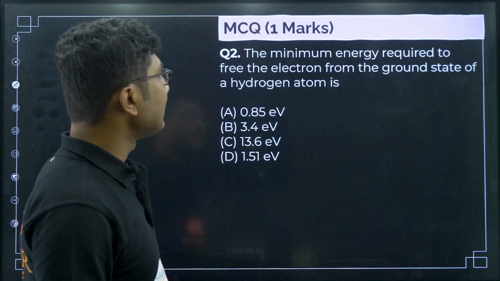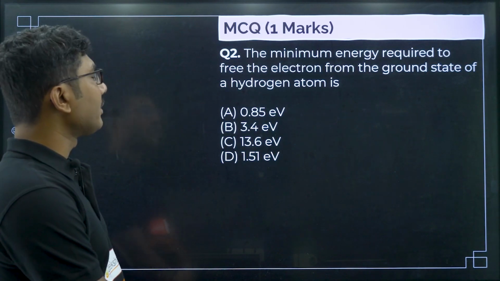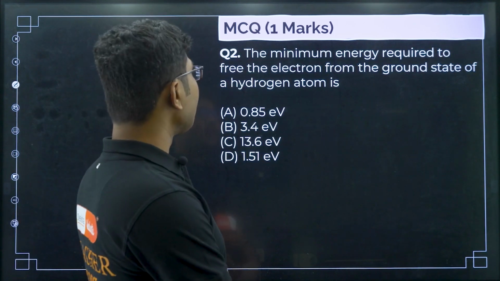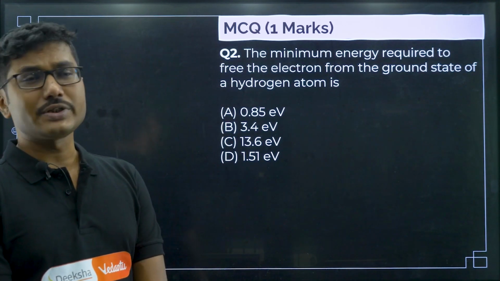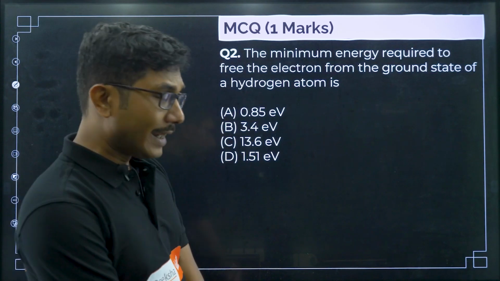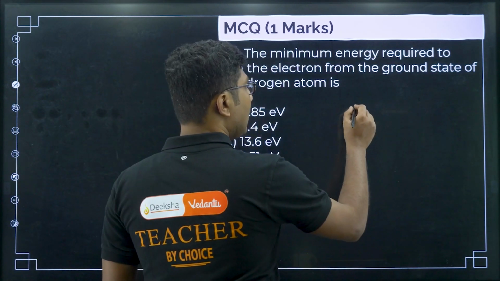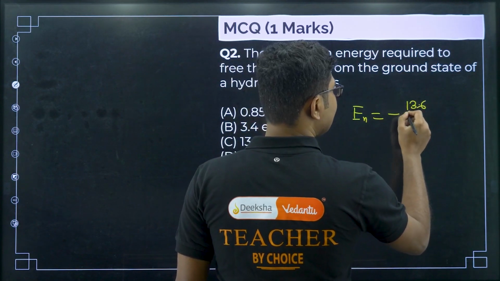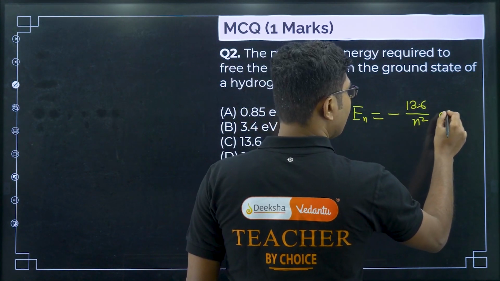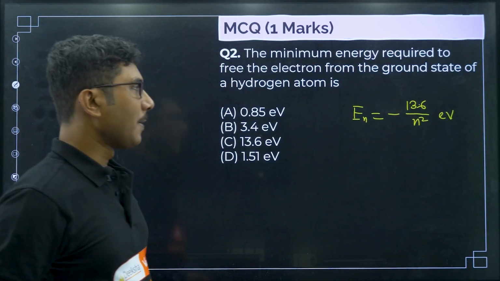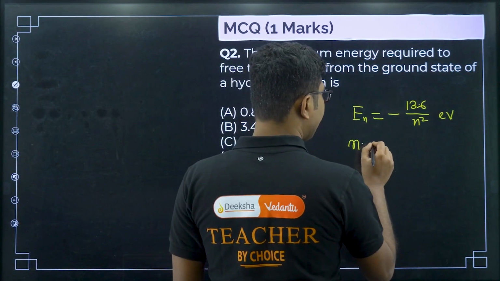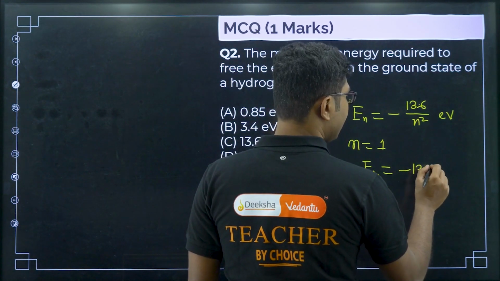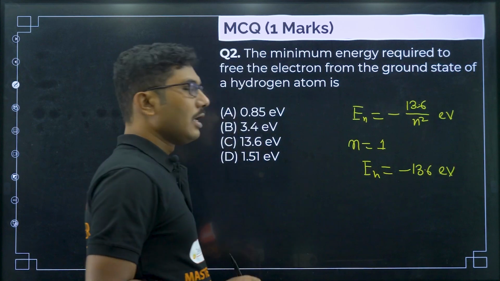Next question: the minimum energy required to free the electron from the ground state of the hydrogen atom. Ground state means we know that the energy En is given by minus 13.6 divided by n square eV. This is the normal formula. Now for the ground state, n equals 1. So the energy of the ground state is equal to minus 13.6 eV.